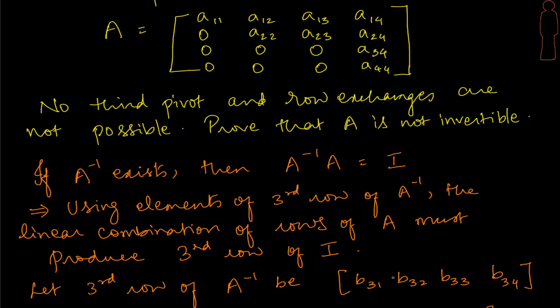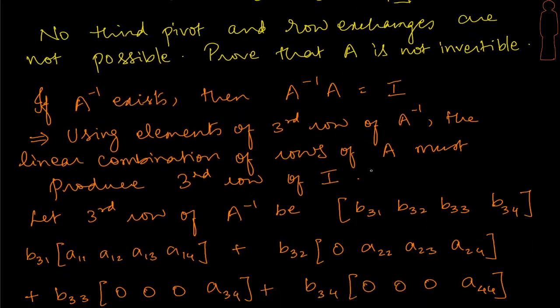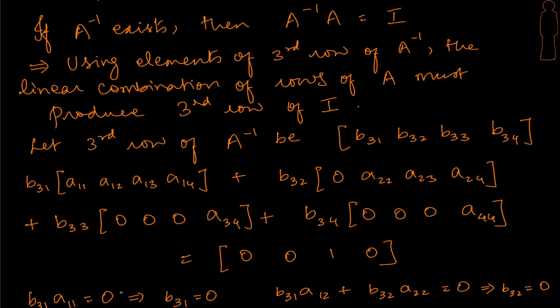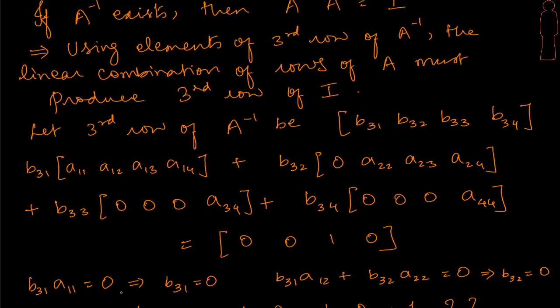Okay. Now let's try and see what kind of linear combination actually produces the third row of I. So here it is. This is what this is going to produce. So I have the first row of A times the first scalar from the third row of A inverse. Similarly, the second scalar, second row, third scalar, third row, and the fourth scalar and fourth row. And this must produce the third row of identity, which is 0, 0, 1, 0. Just by looking at this, let's write down the linear equations that form from here.